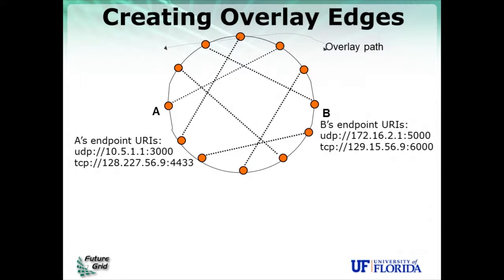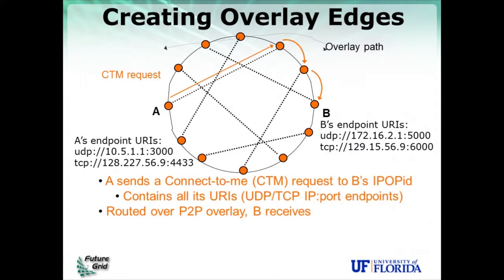Each node maintains a list of its endpoint resource identifiers. These are protocol, IP address, and port tuples. And nodes exchange this information through the overlay. So for example, assume that A and B are already connected in the overlay, and we'll see how they can be bootstrapped in a moment. But A sends through the overlay a special message to B that says, I would like to connect to you. And it also sends in that message all the URI endpoints that it knows about itself.